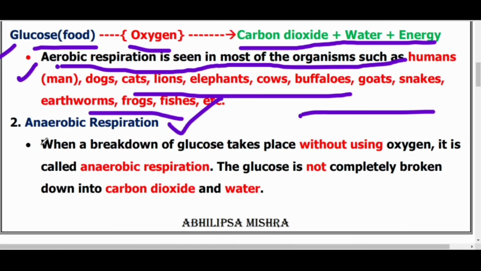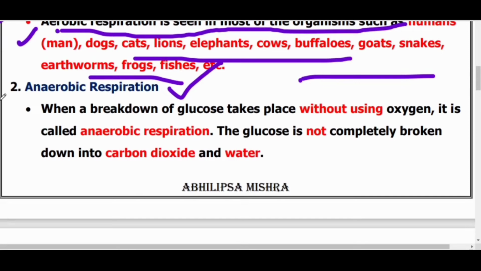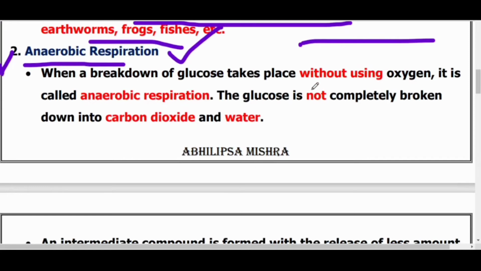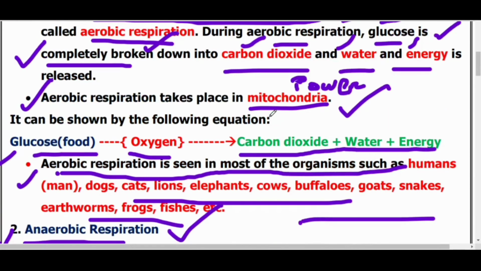Next we will learn about anaerobic respiration, which is the second type of respiration. This respiration is quite opposite to aerobic respiration. Why? In the previous one, we learned that oxygen is used. But in anaerobic respiration, remember, the glucose is broken down without using oxygen. In the previous equation, it produced carbon dioxide, water and energy.